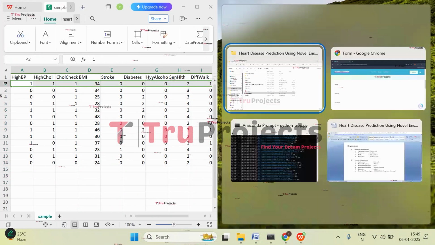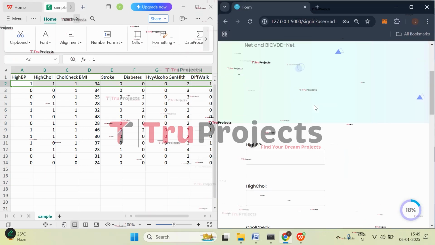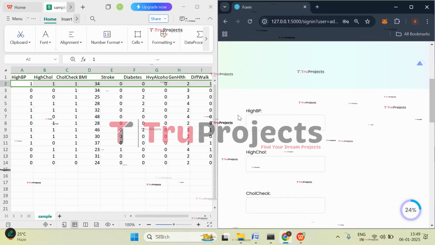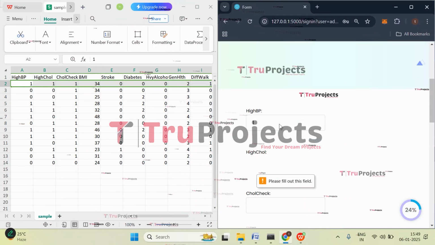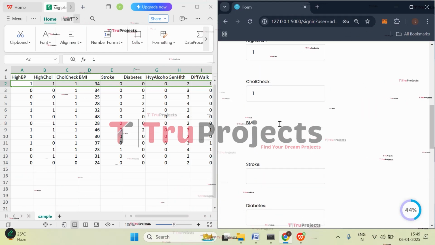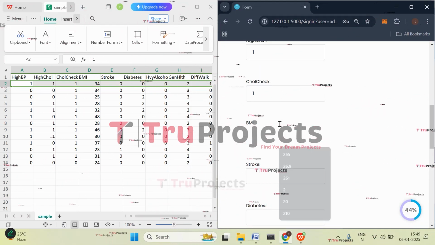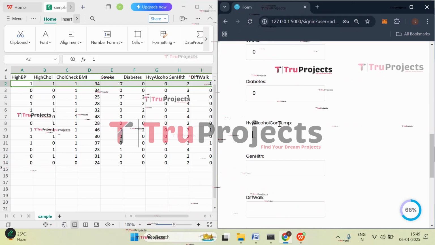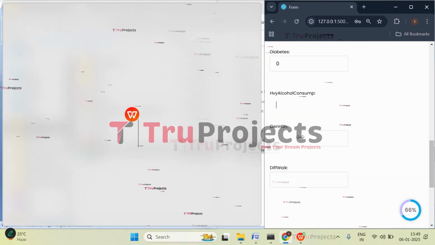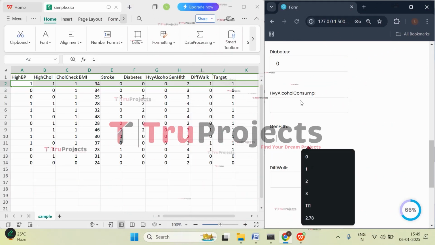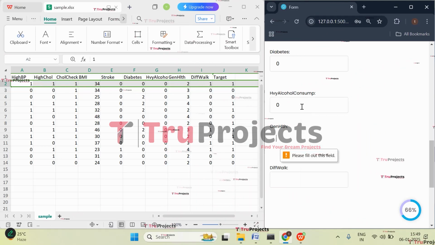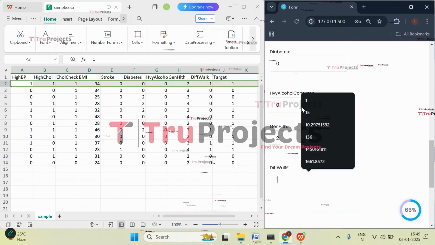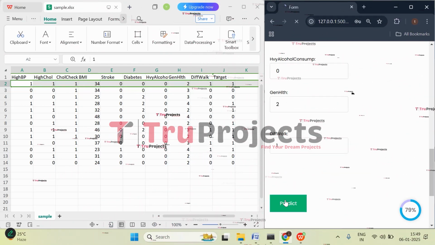So let's start entering. Let's try the first case where high BP is 1, high cholesterol is also 1, cholesterol check is 1, body mass index is 34, stroke is 0, diabetes is 0, sorry, heavy alcohol is also 0, and general health is 2, difficulty in walking is 1. Now let's click on predict.